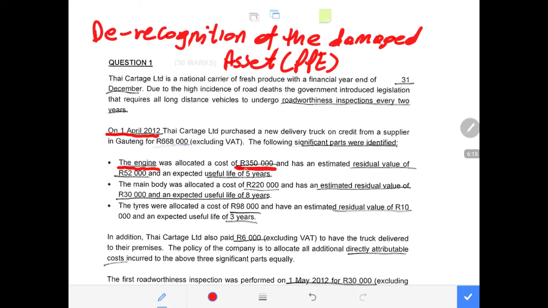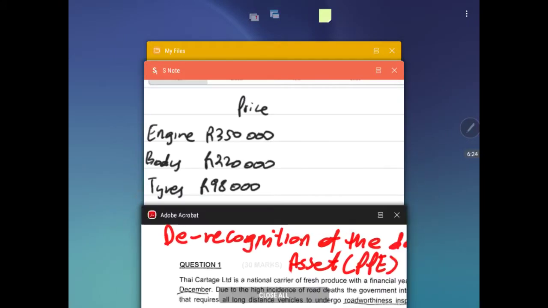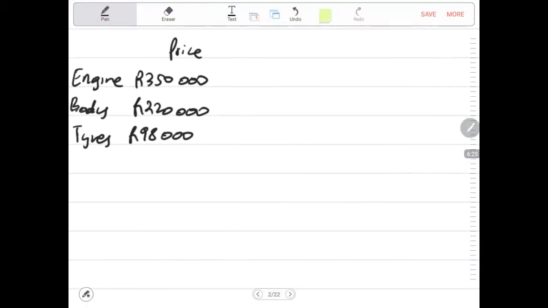We have 350,000 rands, which is correct, 220,000 correct, and 98,000 rands for the tires. So now these are the purchase price, the purchase cost of these 4 components. Then there might be another cost to be taken into account.